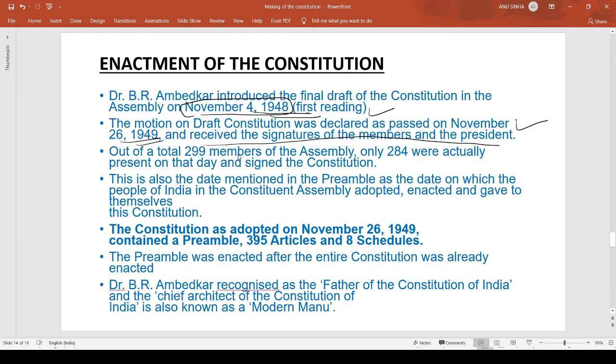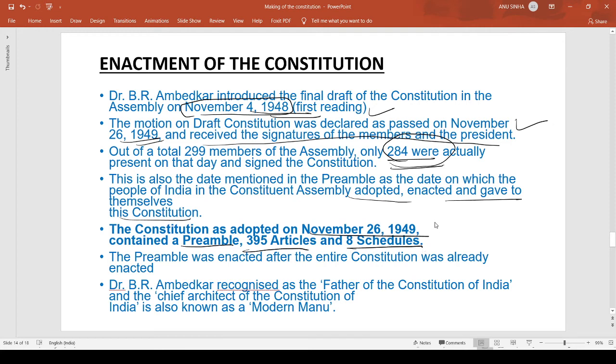Out of the total 299 members of the assembly, only 284 were actually present on that date and signed the constitution. This is also the date present in the preamble as the date on which the people of India in the Constituent Assembly adopted, enacted and gave to themselves the constitution. So November 26, 1949 has been adopted as our Constitution Day.